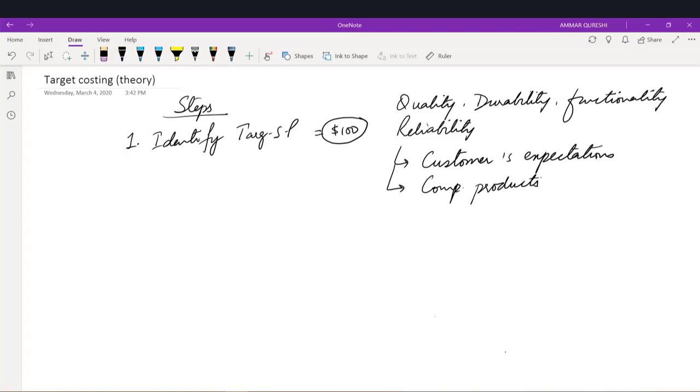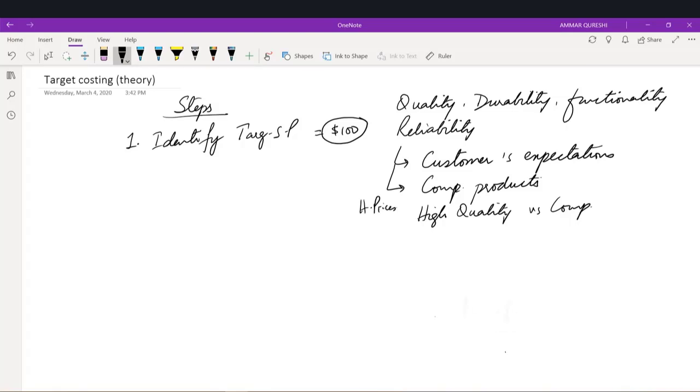If we are producing a product of high quality as compared with our competitor, then we can charge high prices from the customer, considering the fact that we are providing them with extra quality.